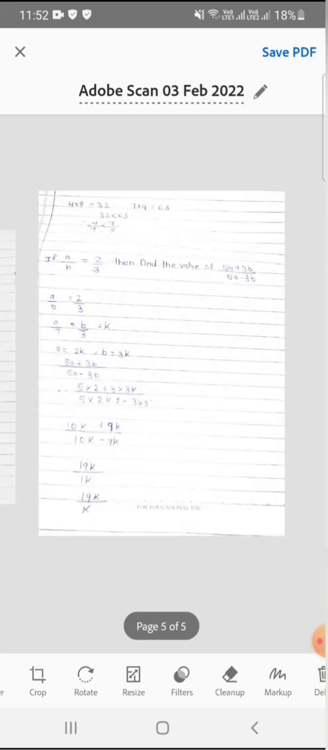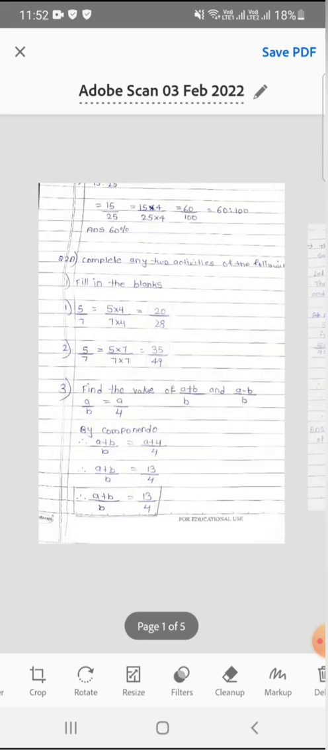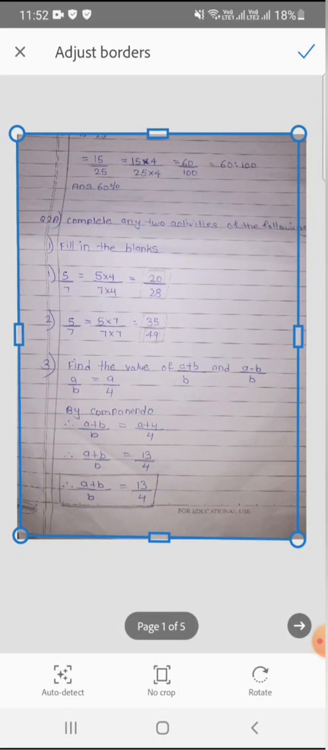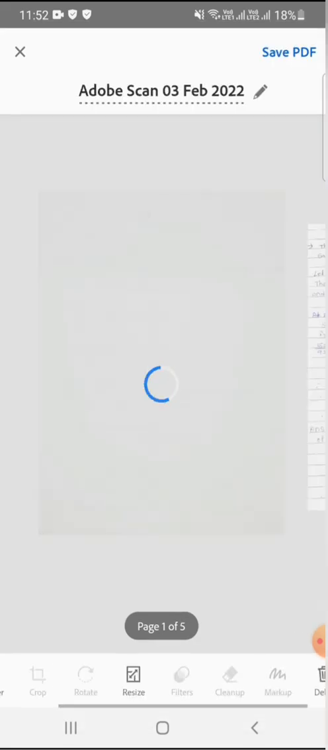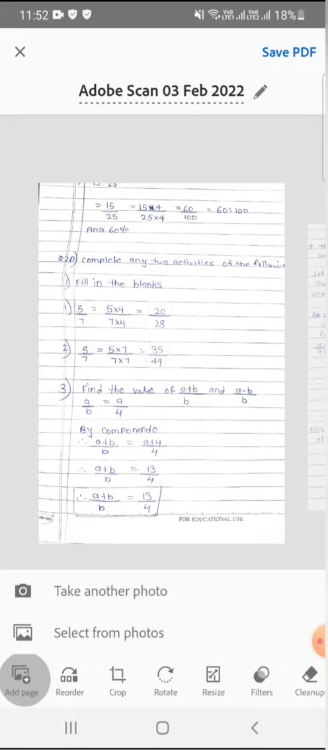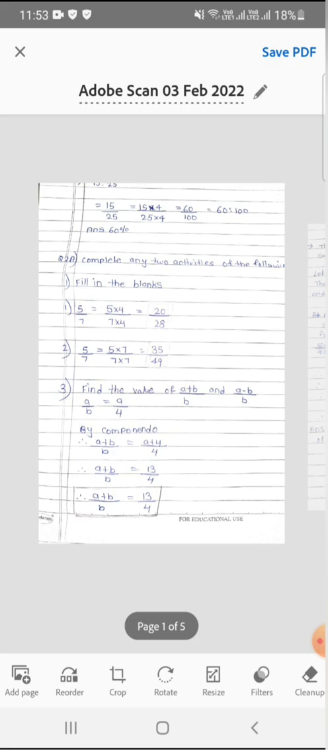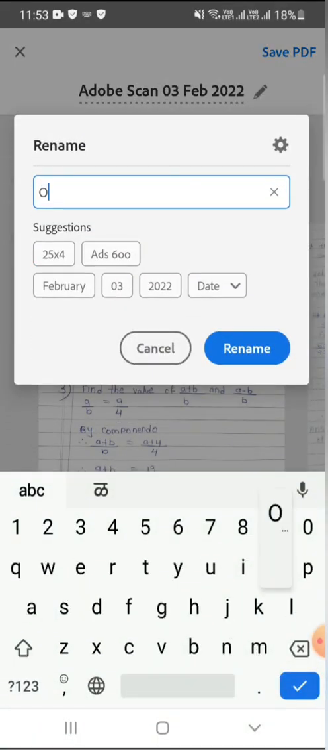To replace a photo, first delete that original photo, then click on add page, take another photo and upload it. Now, after 5 experiments, you have to rename the file by your login ID, which will be provided to you at the time of the theory exam also. That will be the same for the final exam. Only a new password will be provided to you one day before the final exam.